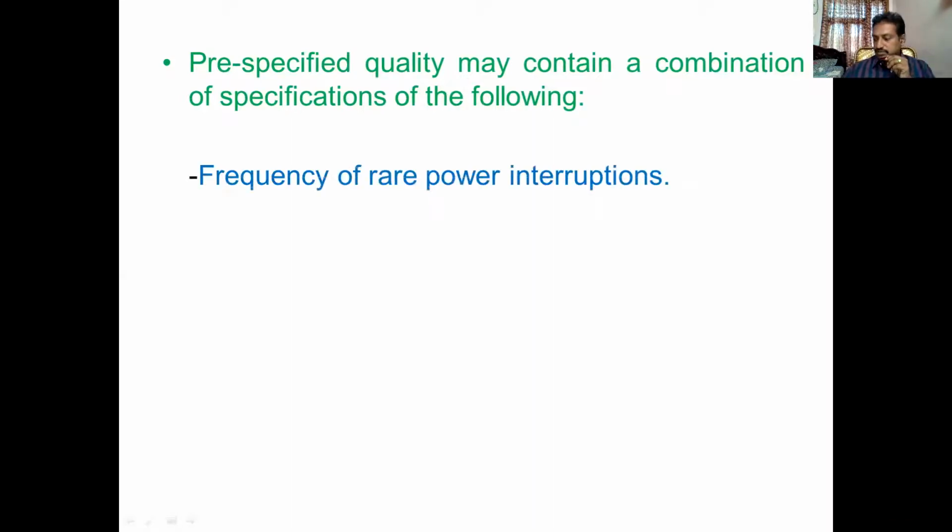What are those? Number one is low frequency of power interruptions. We remember what is the meaning of this: the power interruptions are very few. With frequency, the power interruptions are very less. Only then is the power quality of the power system good.